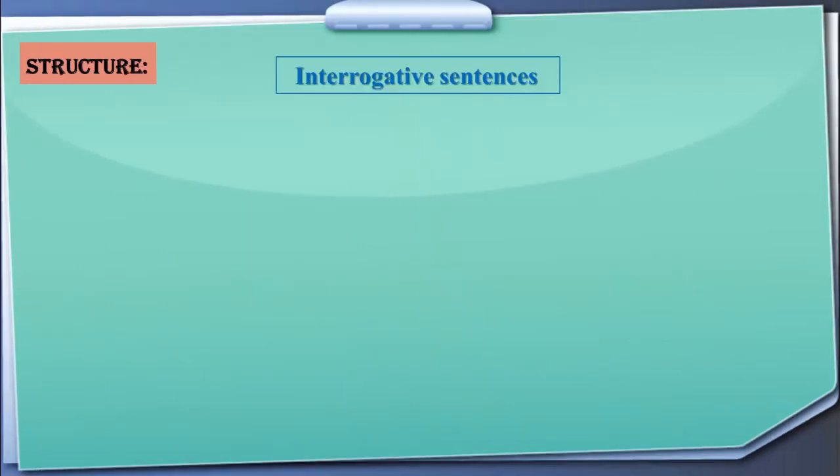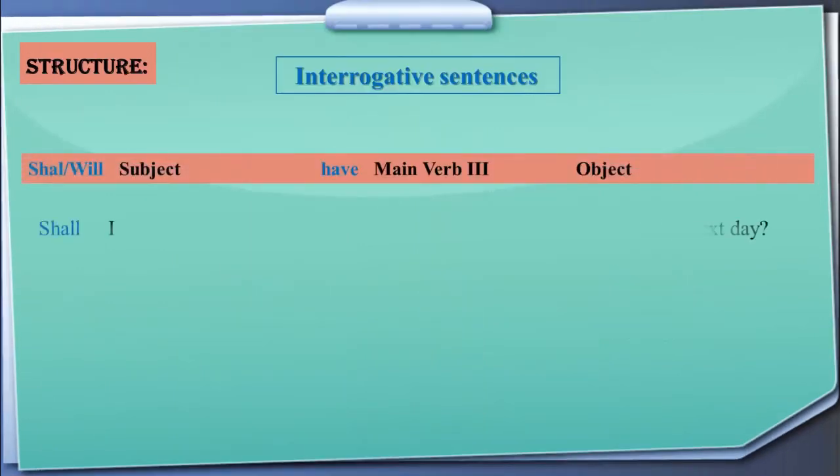Here is the structure of interrogative sentences. We are going to put shall or will first, then subject, and then have. यानी shall have और will have जो है वो हम subject बीच में रखेंगे, आगे shall और will and then have का इस्तेमाल करेंगे. And third form of the main verb का इस्तेमाल भी करेंगे.